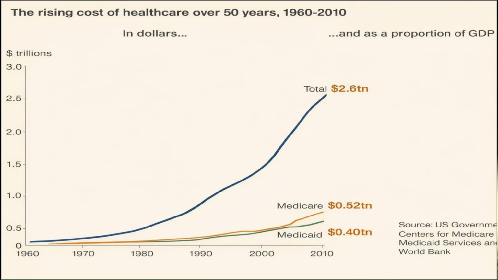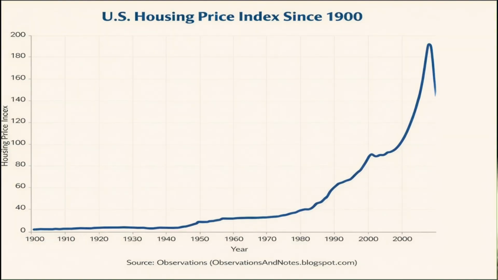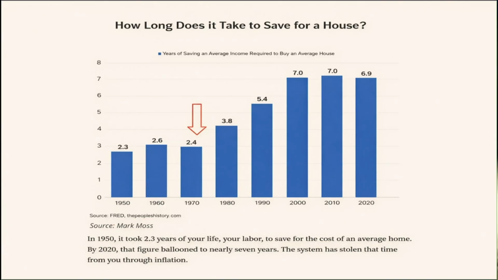Now if we look at the healthcare cost chart, healthcare costs were also at the same level earlier. There was no inflation in that either, but after 1971 we can observe that medical expenses kept on rising continuously. Similarly, if we talk about house prices, earlier house prices used to be stable. A person could easily buy a house by saving a few years of income. Earlier a person could buy a house by saving 2.5 years of income. Today it is 7 to 8 years in America. And in countries like India, it is 12 to 15 years or even more. This also started after 1971.